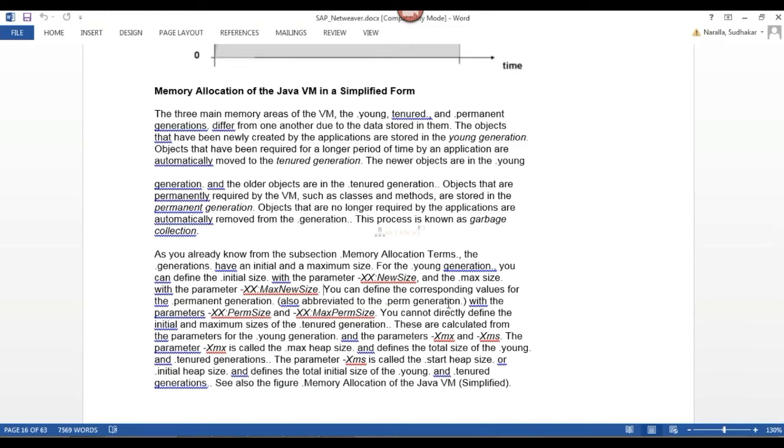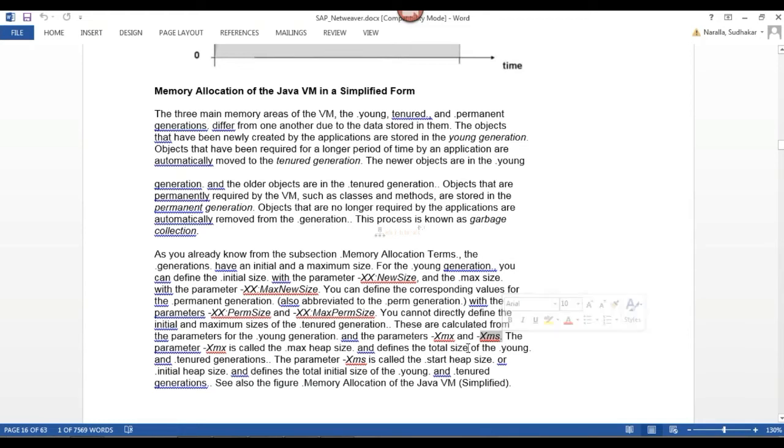Now we are discussing the permanent generation. For permanent generation also we have parameters named XX permanent size and XX max permanent size. This is the initial size of my permanent generation, and this is the maximum size of my permanent generation. You can directly define the initial and maximum for the tenured generation. What about the tenured generation? For tenured generation also we have an initial size and a maximum size.